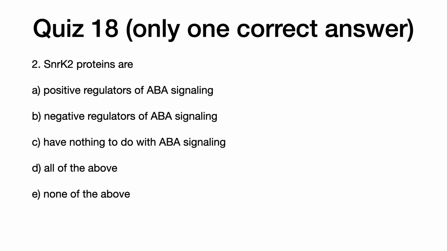2. SNRP2 proteins are A. Positive regulators of ABA signaling, B. Negative regulators of ABA signaling, C. Have nothing to do with ABA signaling, D. All of the above, E. None of the above.